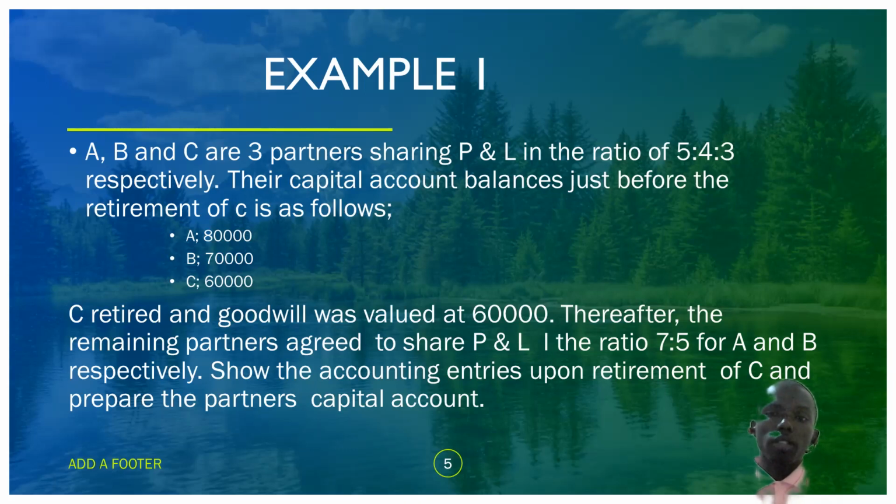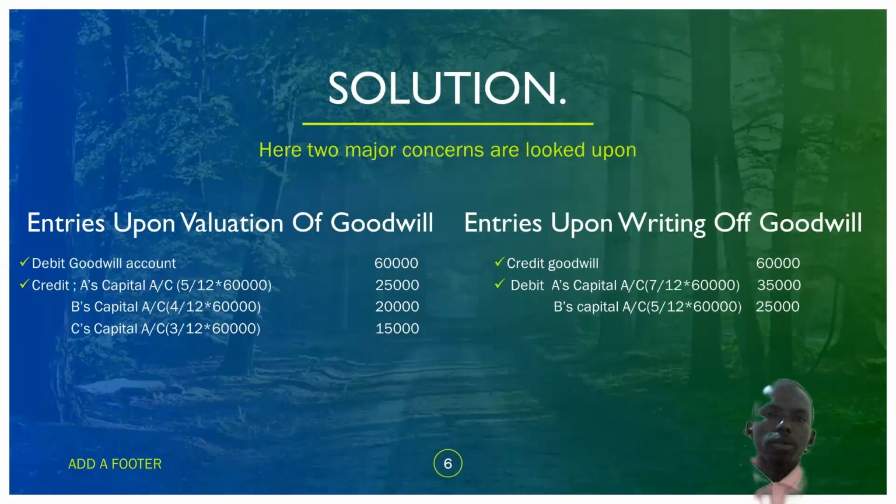As I've said, respectively means A will now be receiving 7 out of 12, and B will be receiving 5 out of 12. Now the question: show the accounting entries upon the retirement of C and prepare the partners' capital accounts. We proceed. The solution.